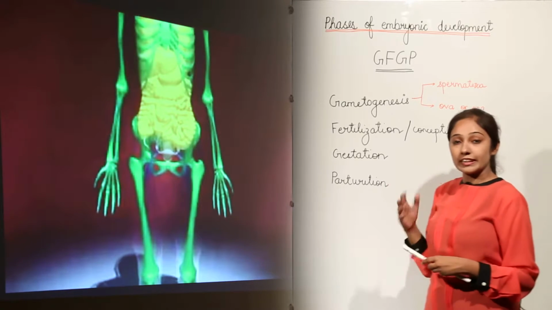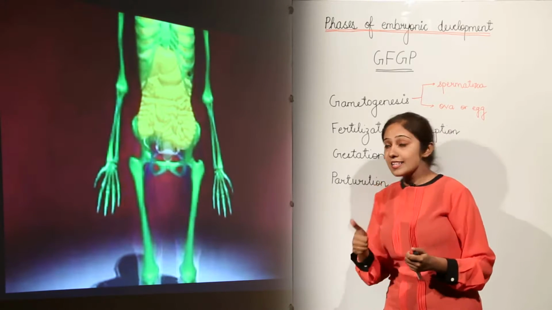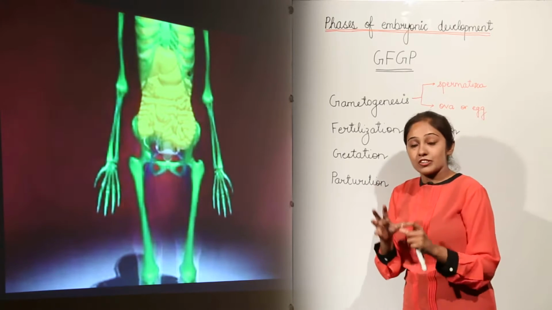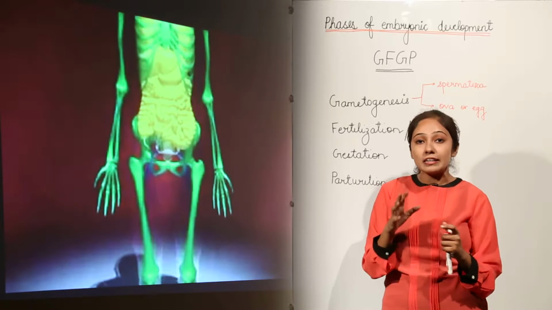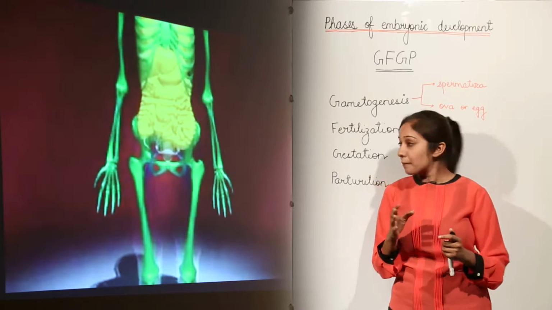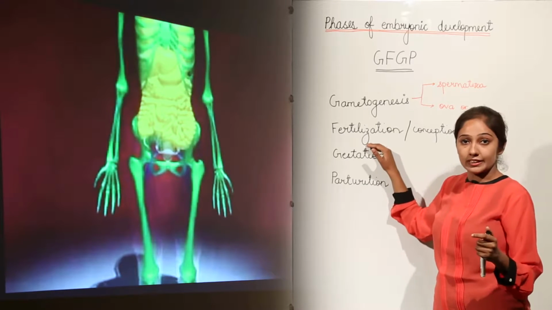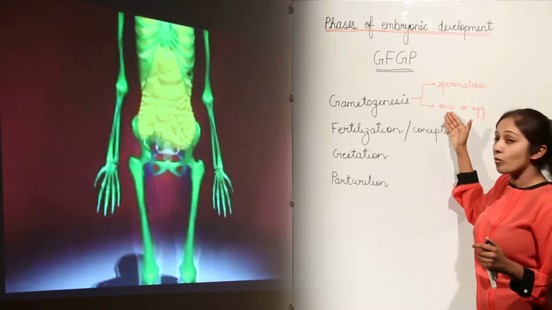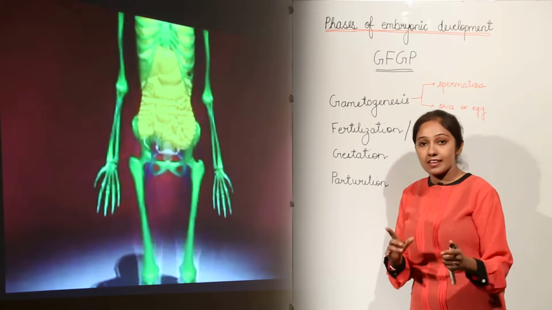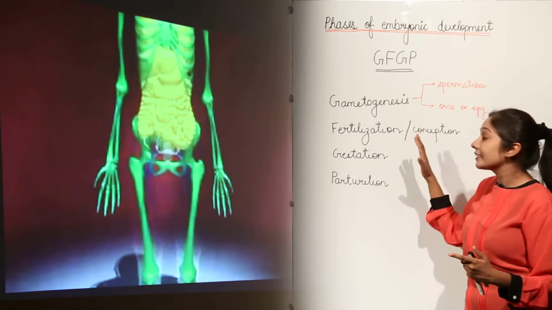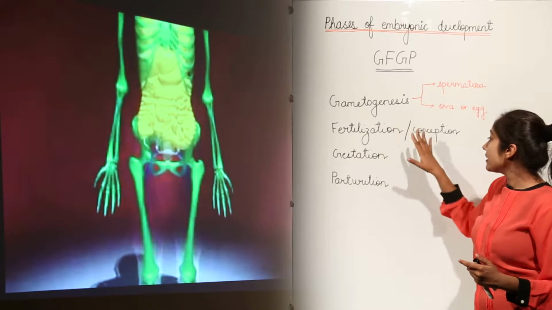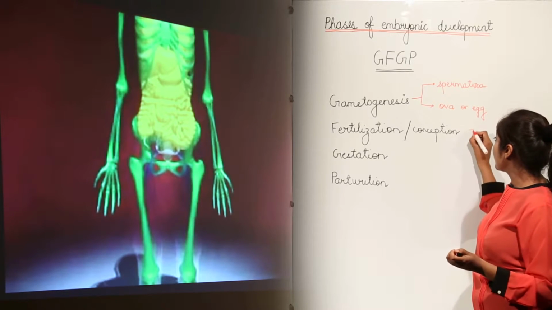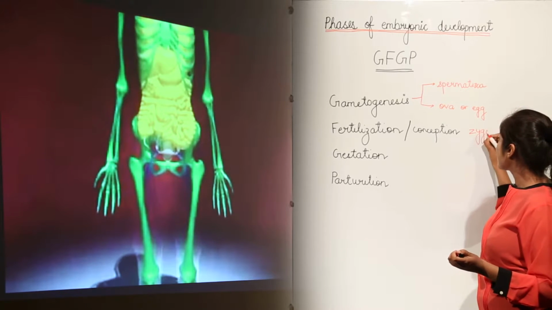During fertilization, one sperm and one ovum fuse, leading to the formation of the first single cell, the zygote. So fertilization is the fusion of spermatozoa and ovum to form the first cell of a living being, the zygote.